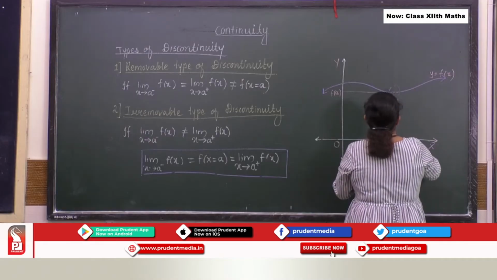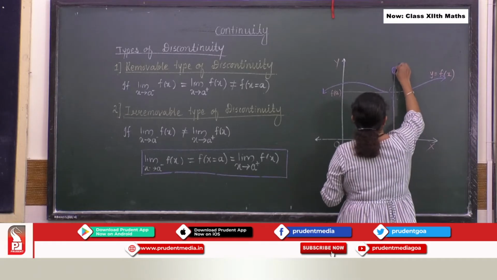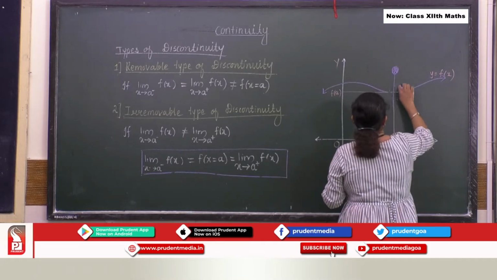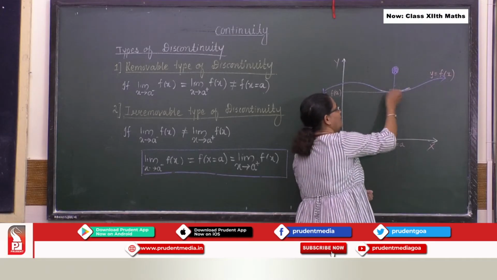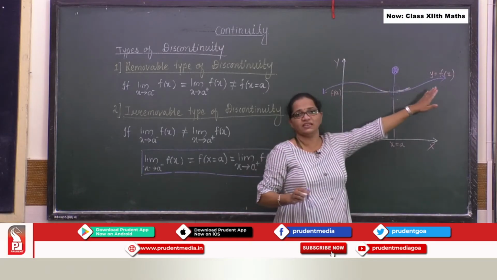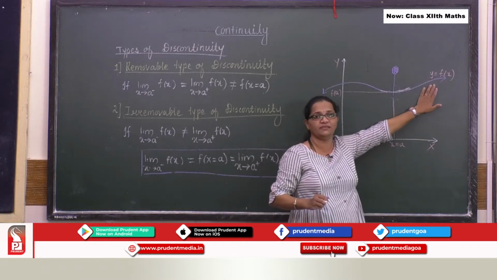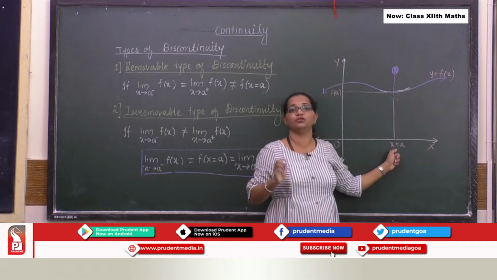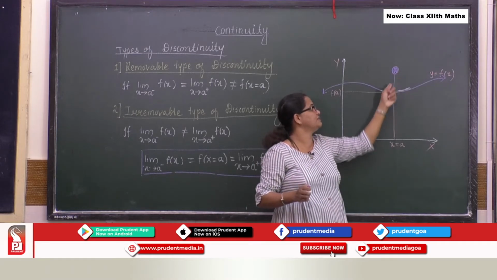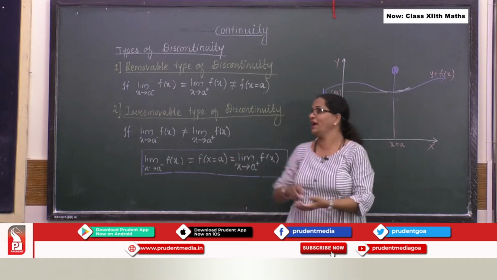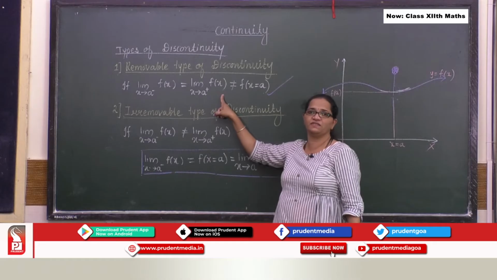Basically I am talking about the second graph which we considered before. Over here the curve is smooth. My left hand limit is equal to the right hand limit, but f of a is not on the curve. This point is not on the curve. Hence I can say it is a removable kind of discontinuity.